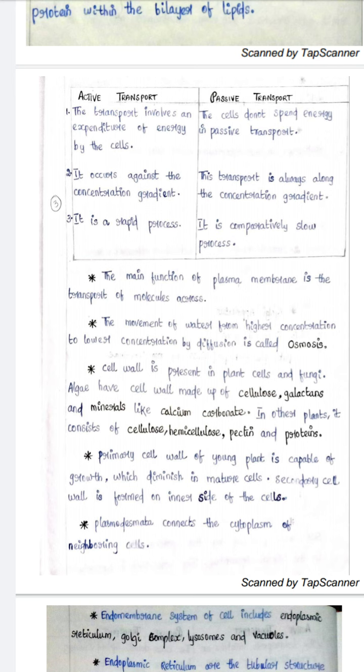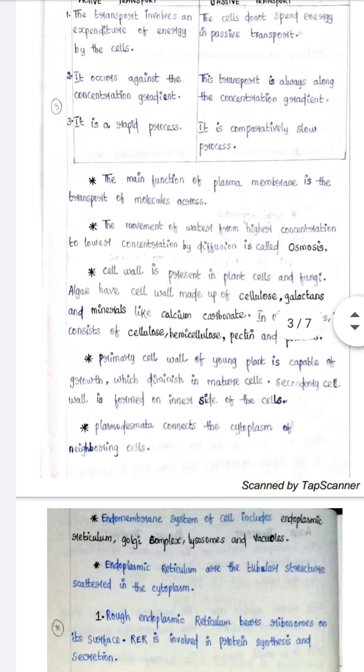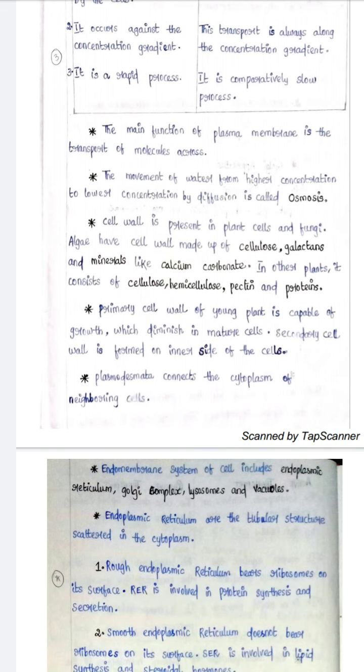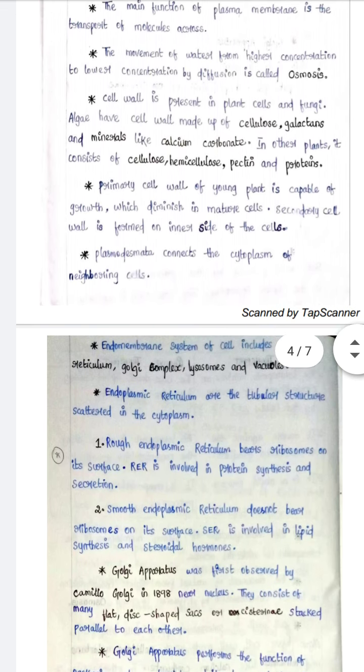In other plants, it consists of cellulose, hemicellulose, pectin, and proteins. The primary cell wall of any plant is capable of growth, which diminishes in mature cells. Secondary cell wall is formed on the inner side of the cells. Plasmodesmata connect the cytoplasm of neighboring cells.